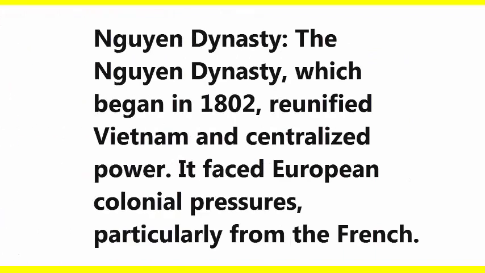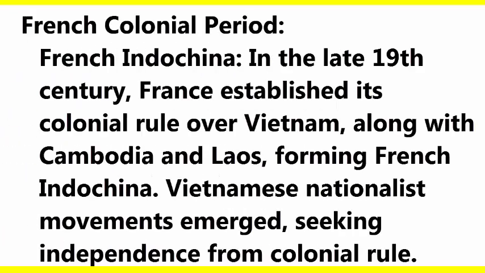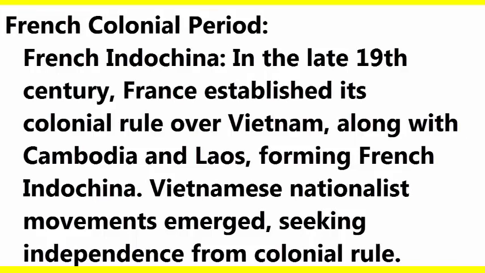Nguyen dynasty. The Nguyen dynasty, which began in 1802, reunified Vietnam and centralized power. It faced European colonial pressures, particularly from the French. French colonial period. French Indochina. In the late 19th century, France established its colonial rule over Vietnam, along with Cambodia and Laos, forming French Indochina. A Vietnamese nationalist movement emerged seeking independence from colonial rule.